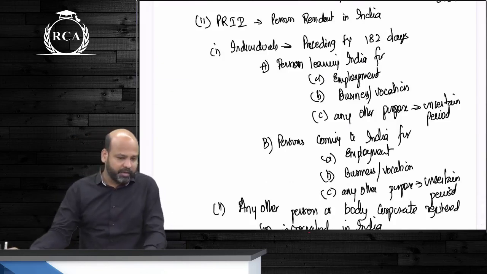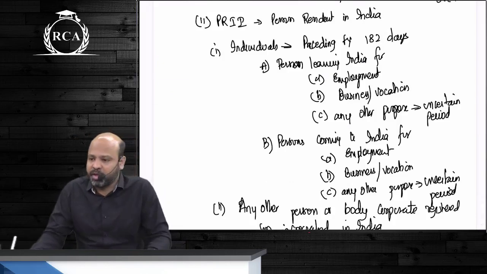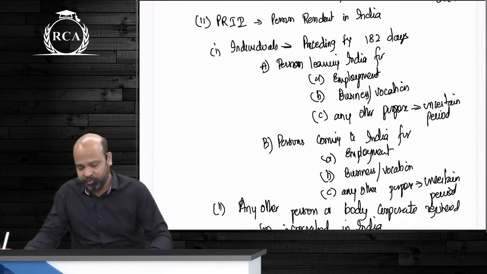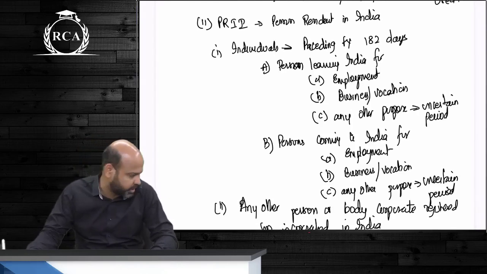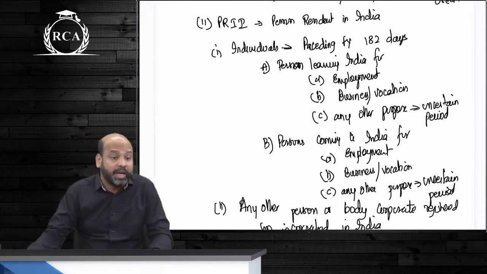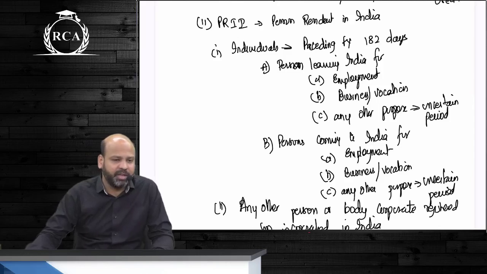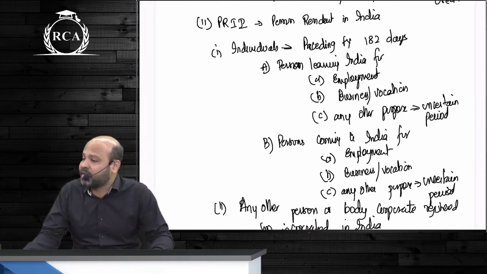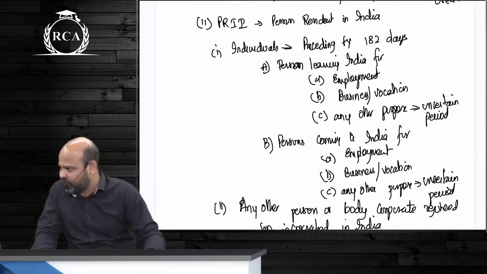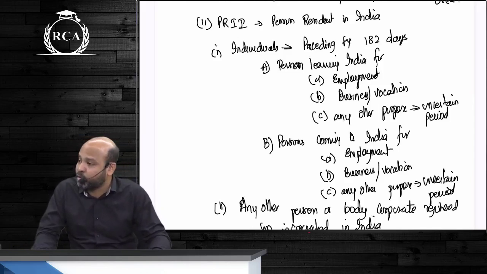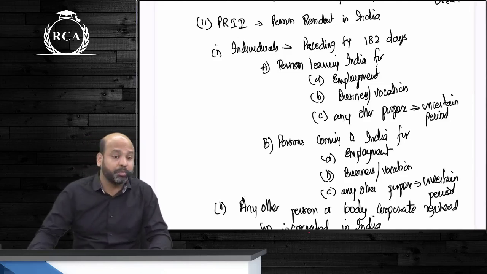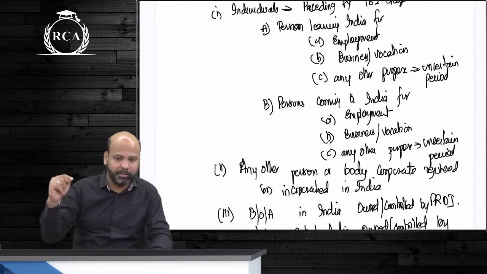There are 4 points covered here. The first point is applicable to individuals, the second point to businesses, the third point to a branch office or agency, and the fourth point also to a branch office or agency, depending on whether it is situated in India or outside India. For individuals, guys, prima facie it says that they will be considered as person resident in India provided they have resided in India, or stayed in India, for 182 days or more in the preceding financial year. However, guys, what is more important are the subsequent points A and B.